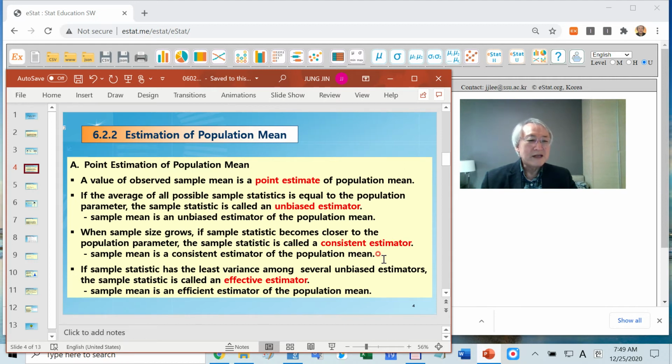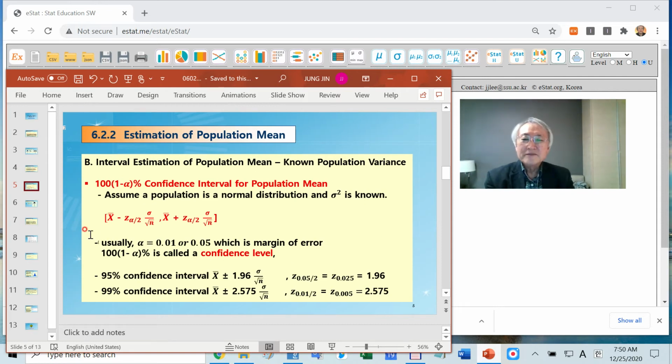Does the sample mean satisfy this property? Well, it is a little advanced topic. If there are many unbiased estimators, and among them it has the smallest variance, we call this an effective estimator. The sample mean also satisfies that. It means the sample mean satisfies all the criteria of a good estimator. That's point estimation. The sample mean is good as a point estimator.